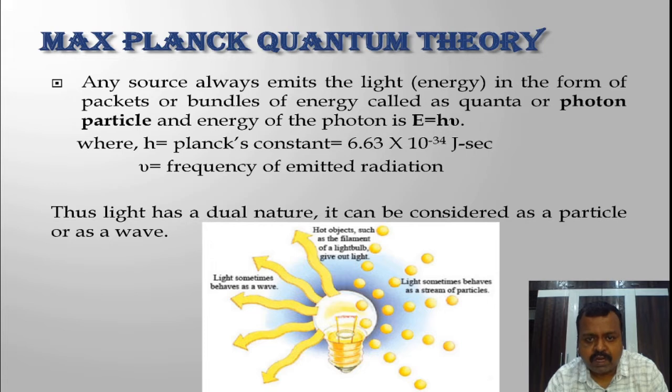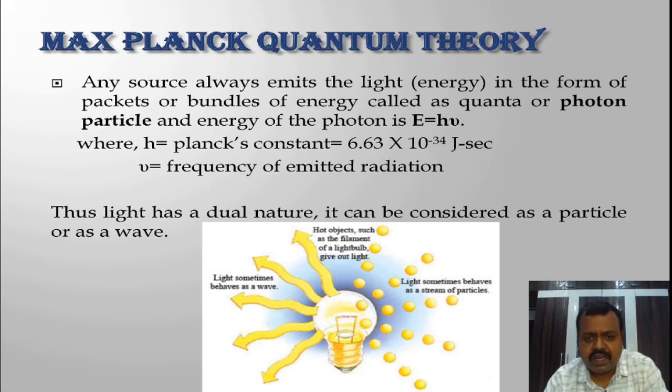According to Max Planck's quantum theory, any source of light emits radiation in the form of packets. That means radiations are always emitted or absorbed in the form of packets or bundles of energy. That packet, that bundle of energy, is called quanta or photon. So here I'm giving you an example. The sun is emitting visible radiation, and according to this quantum theory, the sun is emitting packets of energy, and that packet is a quantum or photon. In the same way, any source of light in the surroundings emits radiation, that means that source is emitting packets called photons.